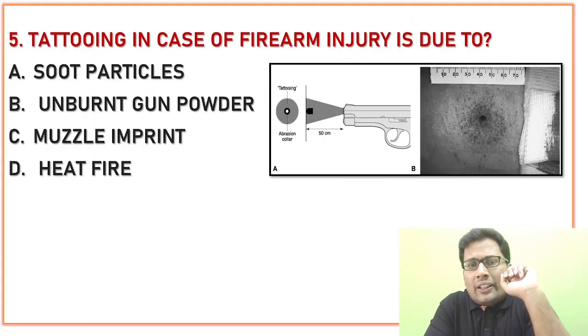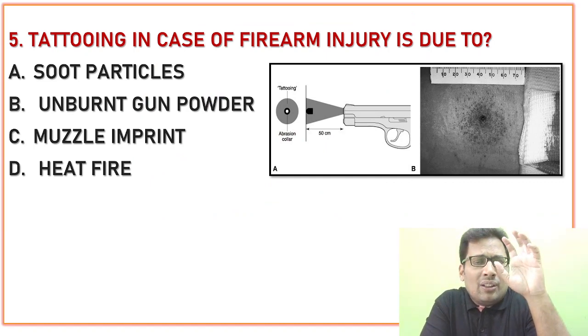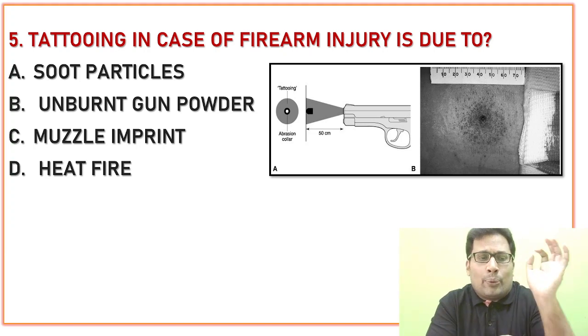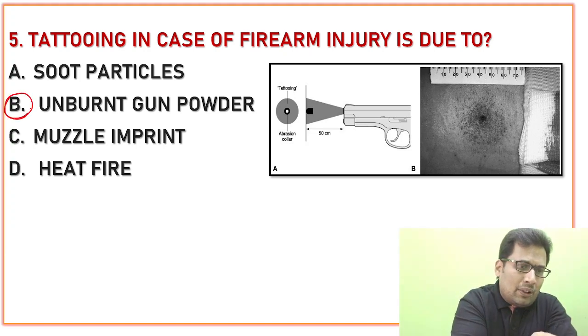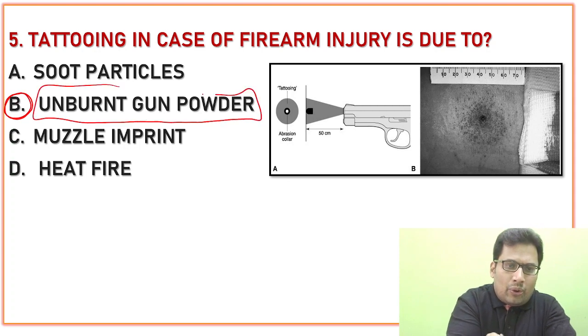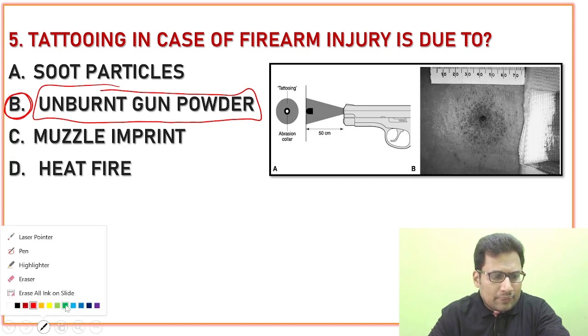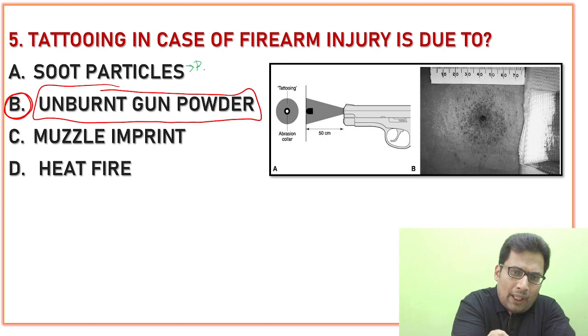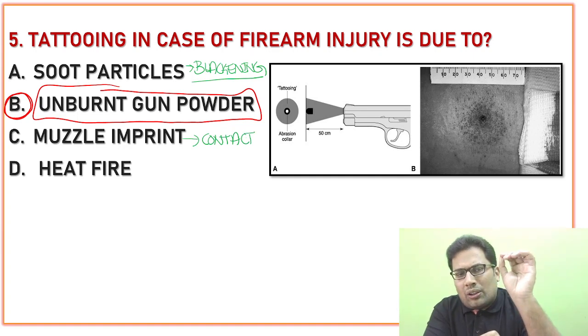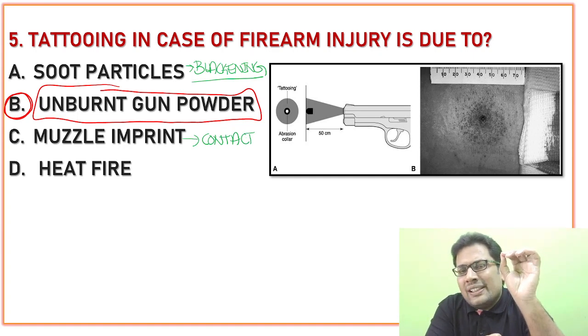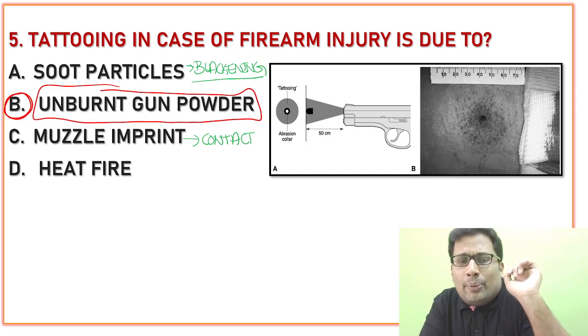Tattooing in case of firearm injury is due to... Remember, tattooing, we discussed many times. Tattooing is because of unburnt gunpowder. So the answer for this question is unburnt gunpowder. Soot particles give rise to blackening. Muzzle imprint is seen in case of contact entry wound. Heat gives rise to singeing of the hair. So the answer for this question is unburnt gunpowder.